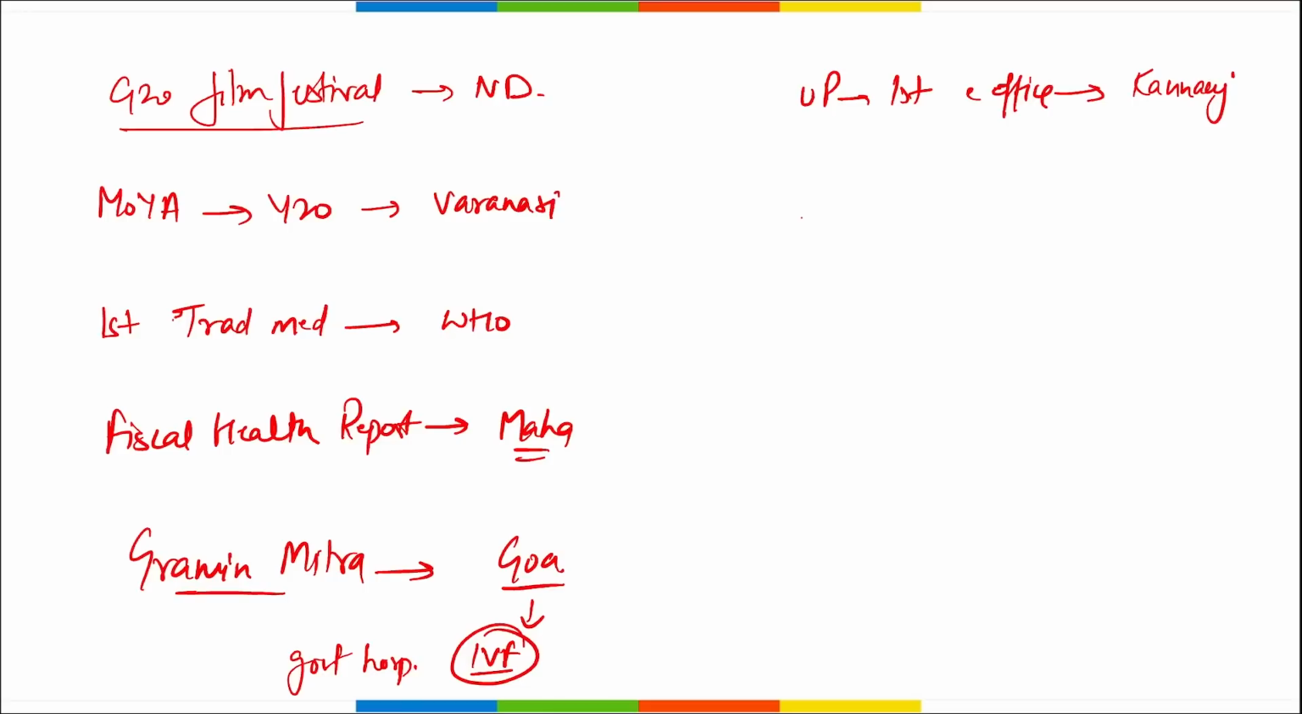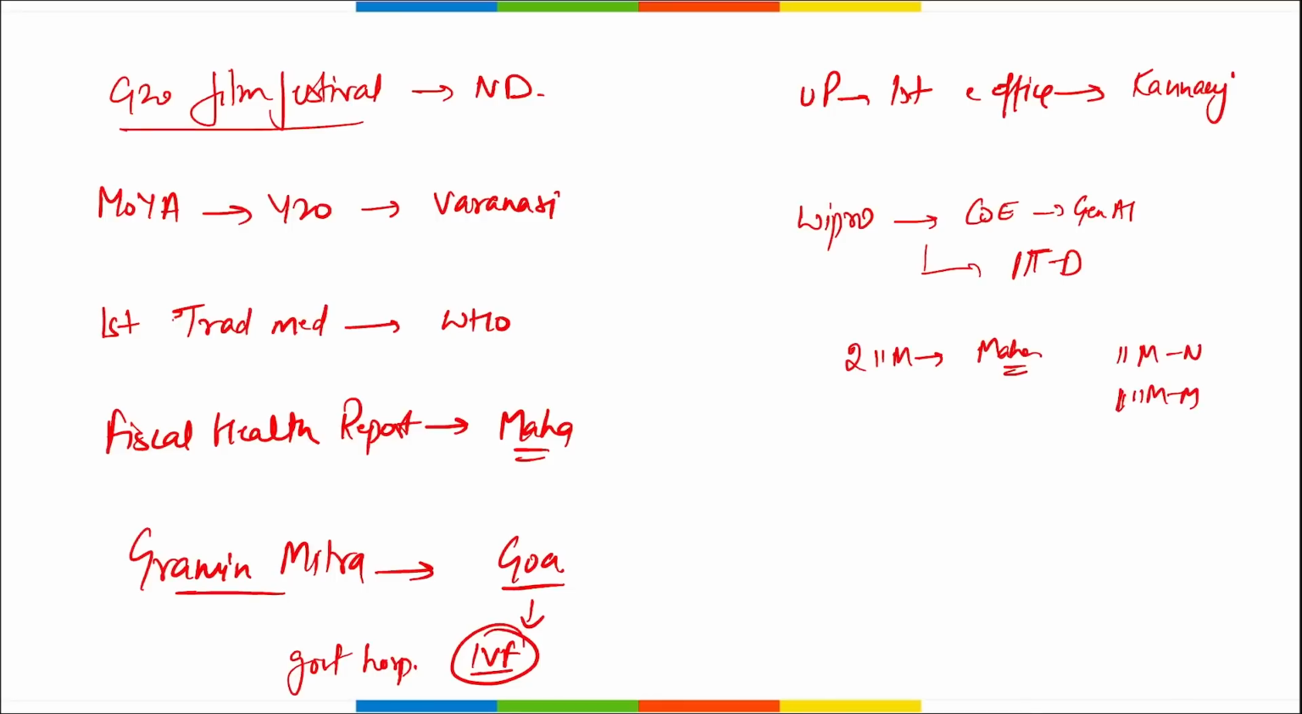Then Wipro, they have launched a generative AI. Correct? And this they have launched a center of excellence for generative AI. And where was this launched? This was launched in IIT Delhi. Correct? Then which is the state to have 2 IIMs? It is Maharashtra. Correct? IIM Nagpur and IIM Mumbai.